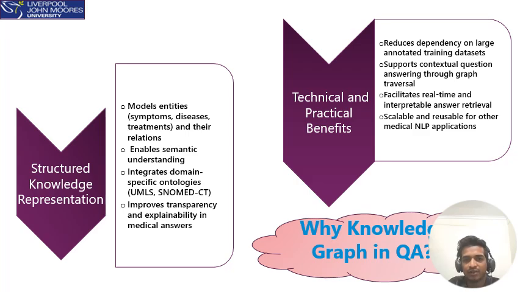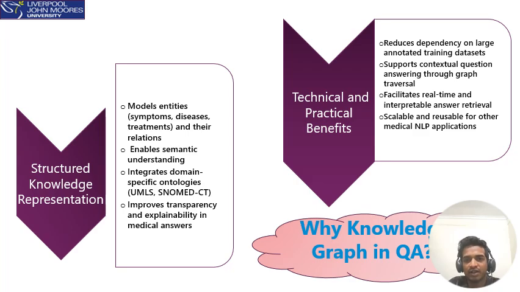Secondly, knowledge graphs support semantic reasoning. They allow the system to understand indirect connections. For example, recognizing that persistent headaches and vision changes might be symptoms of a brain tumor, even if the exact phrase isn't present in the question. Another huge advantage is reduced reliance on large annotated datasets. Traditional deep learning models require thousands of labeled examples, which is not always feasible in medical QA. Knowledge graphs, once constructed, serve as reusable, interpretable, and queryable knowledge stores.